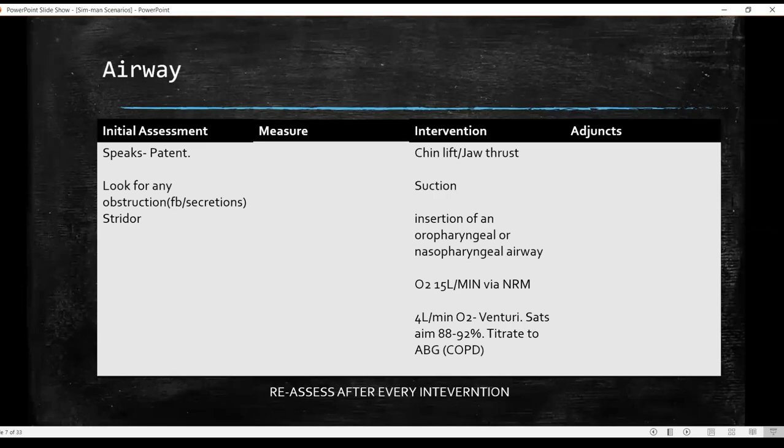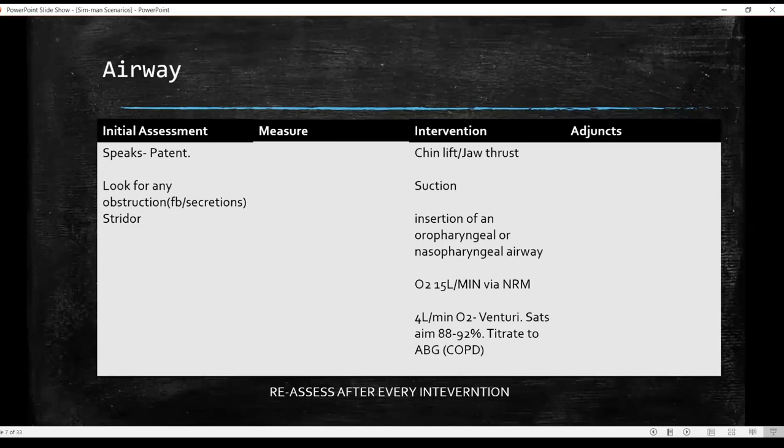Now, if the patient speaks, that means his airway is patent. He is breathing and he has brain perfusion. How do I know he has brain perfusion? Because he probably doesn't have altered consciousness. Sometimes the patient may have altered consciousness. So that is also another clue for you that there is some underlying hypoxia occurring, right? If the airway is patent, well and good.